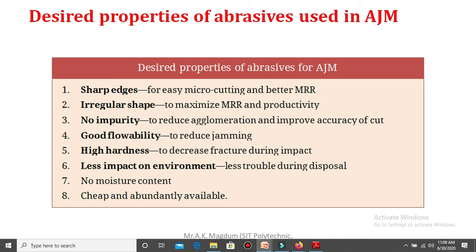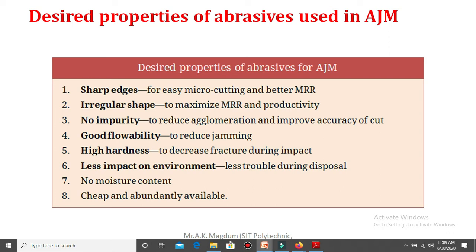Next, good flowability. That is a very important property, because we want a continuous stream of abrasive particles mixed with gas to continuously impinge over the workpiece surface. For that purpose, good flowability of the abrasive particles is needed. This property is very helpful to improve the efficiency and the material removal rate of the abrasive jet machining process.